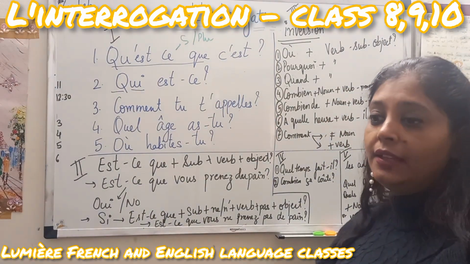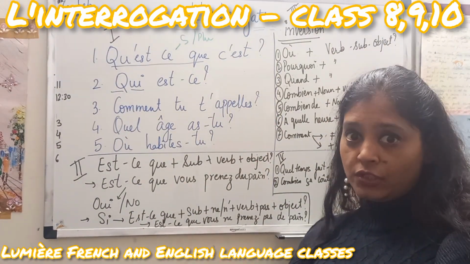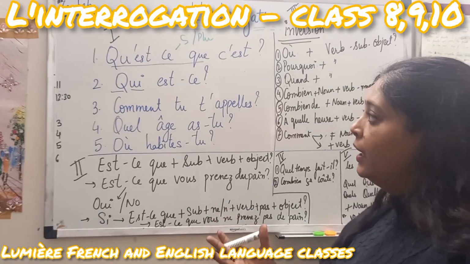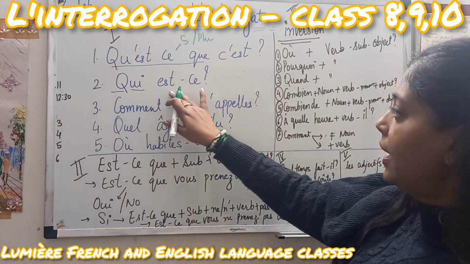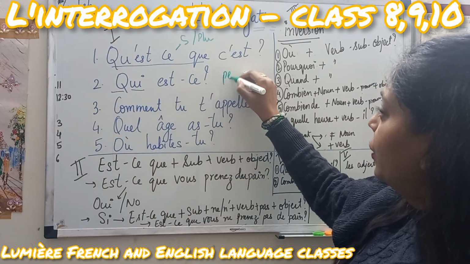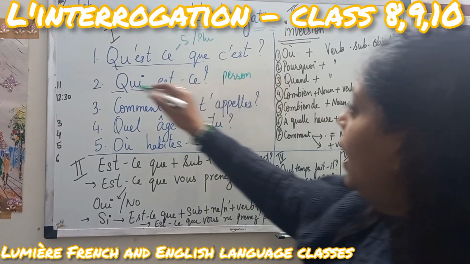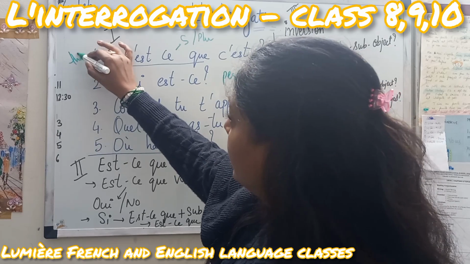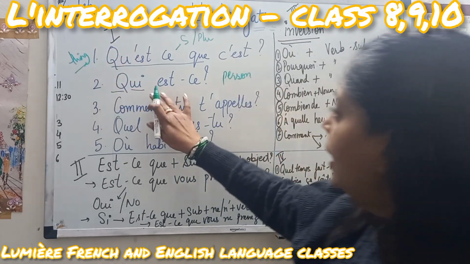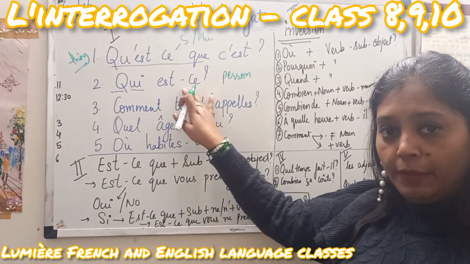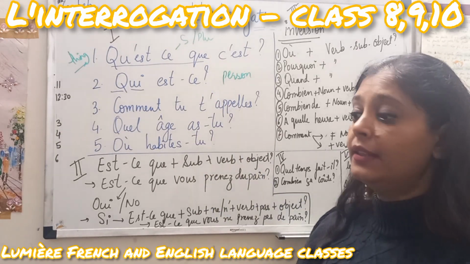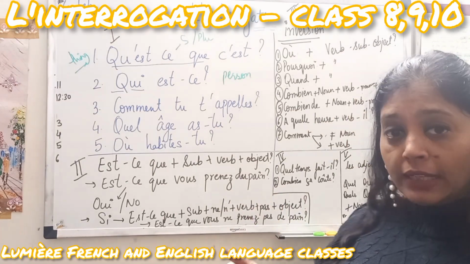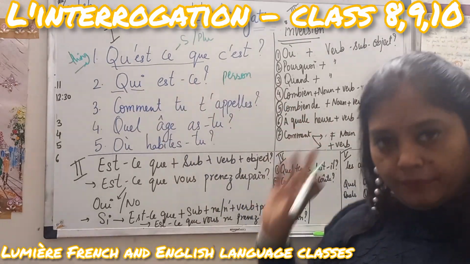And when I am saying say Amitabh Bachchan, say Richa ma'am, so I am talking about the person, so it will be qui est-ce que. It is for the person and this is for the thing. And there could be many people like ce sont mes parents, these are my parents. So I will ask the same qui est-ce que.